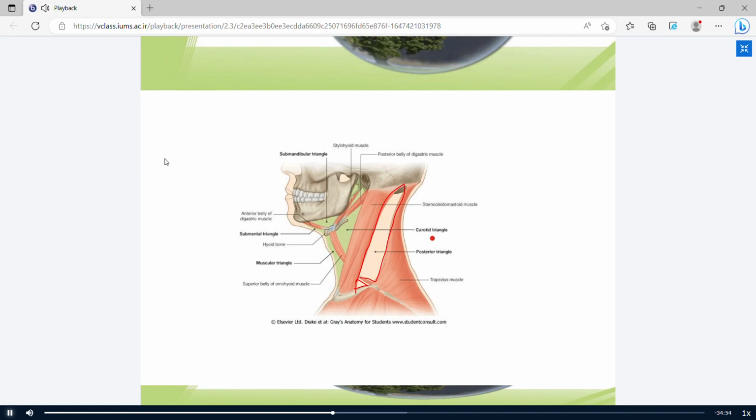This is the occipital triangle, and this one is the supraclavicular triangle. And the superior belly of omohyoid passes the anterior triangle and subdivides it into the carotid triangle and muscular triangle.